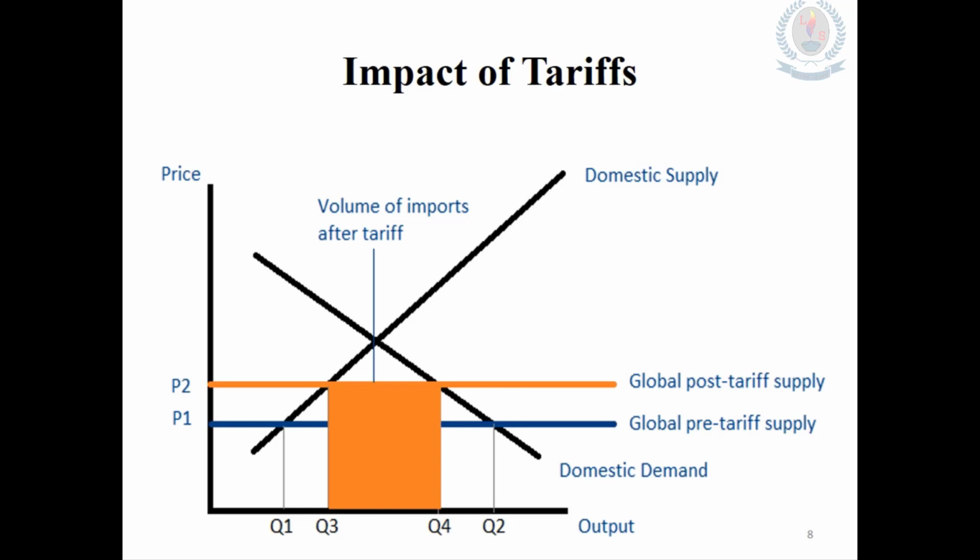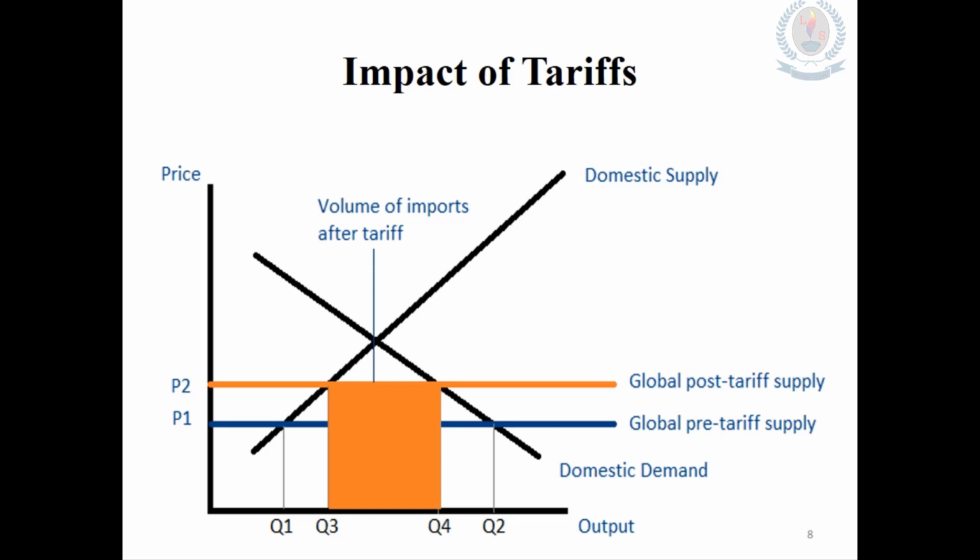In between, you can see a square colored orange, and this shows the volume of imports after tariffs. That means with the increase of the price, the manufacturers have to increase the price after they pay the tariffs to the government.